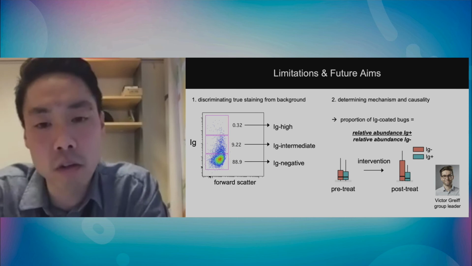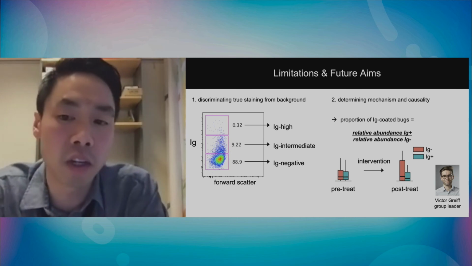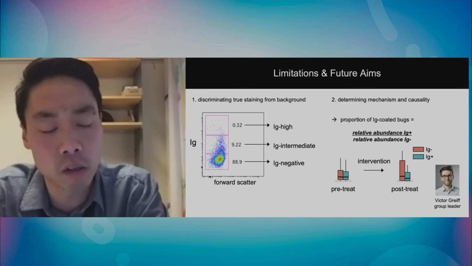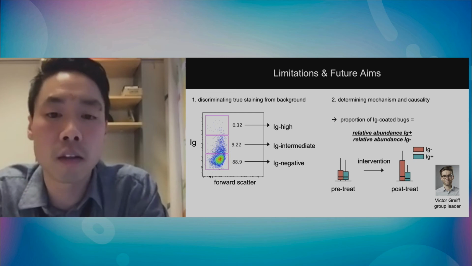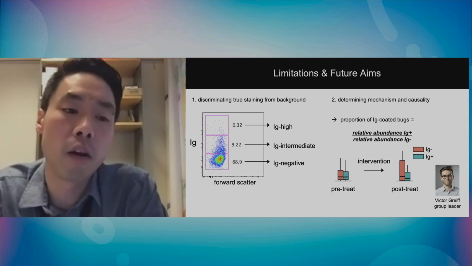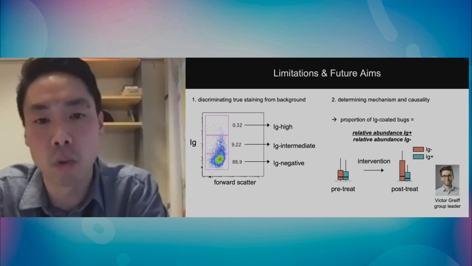And so we're trying to use machine-based learning. This is really a collaboration that we're leveraging with Victor Greif, who's a group leader here at Oslo University, to see whether there is any metric that can better stratify what are important bugs and what aren't.